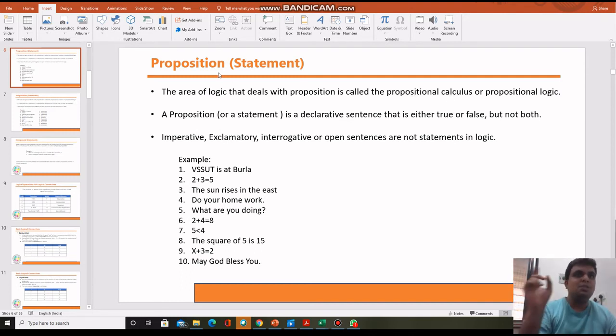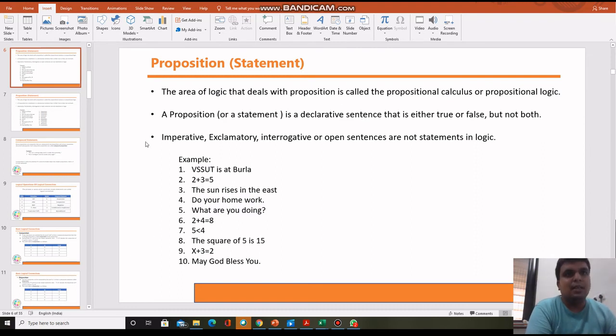Those statements we call propositional logic statements or propositional calculus. Basically, propositions means what? A statement. See here with the example you will get an idea about the statement and what is meant by a proposition. A proposition is a declarative sentence that is either true or false, but not both. Whenever you get an answer to your statement, that answer might be true or false, meaning you are getting a discrete value. Either you will get true or you will get false. That's it. In between, nothing.